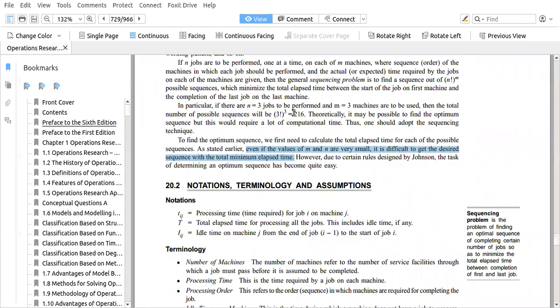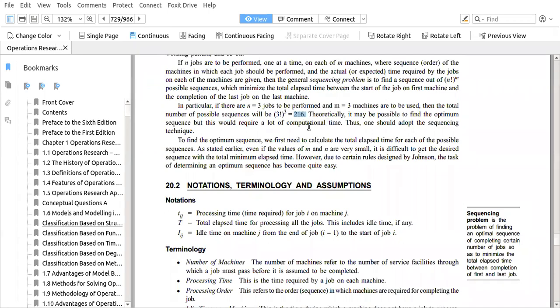Because you will have to identify all 216 sequences, and on all those 216 sequences you have to identify the processing time, the idle time, and the waiting time, and all those times, if we add them, then we will get the 216 total elapsed times. So even for a small problem of 3 by 3, we have 216 elements. Is it understood, students?